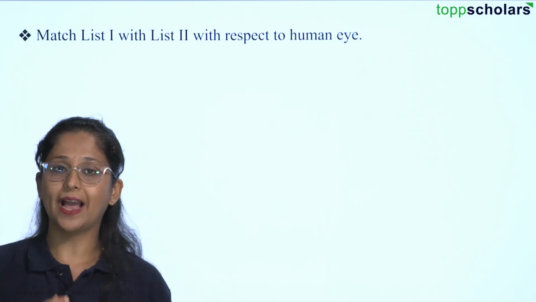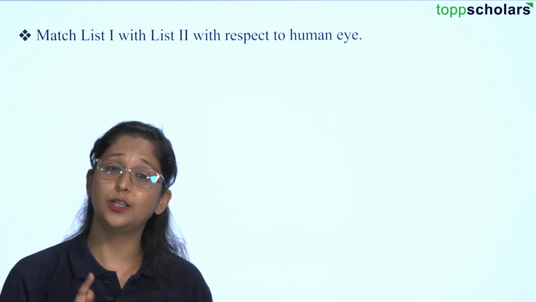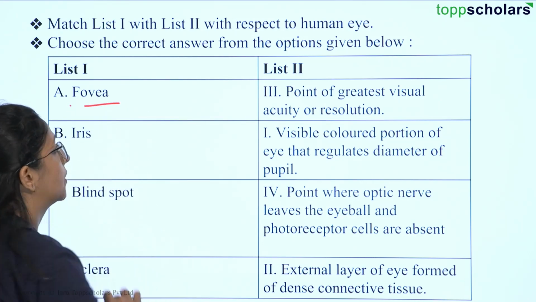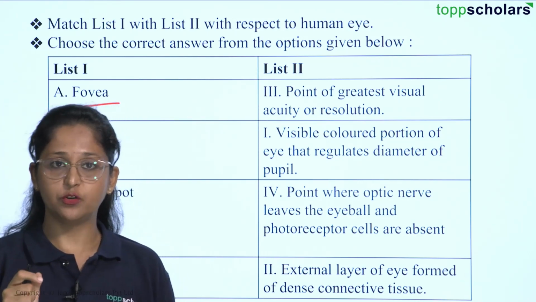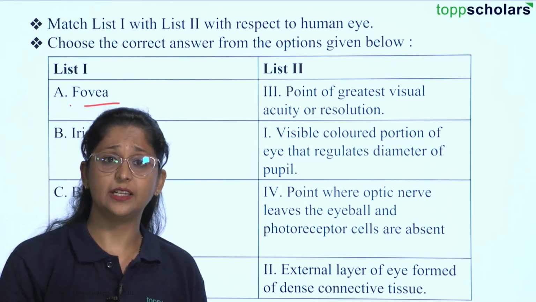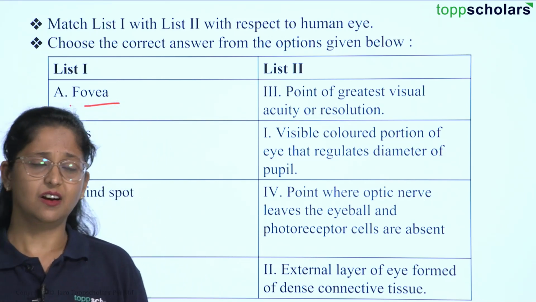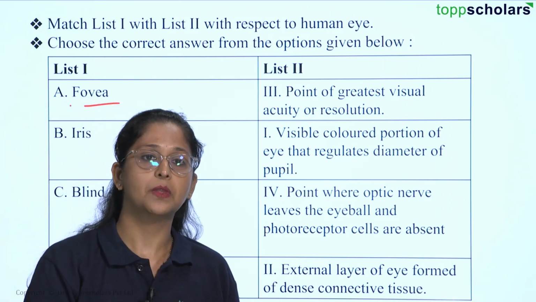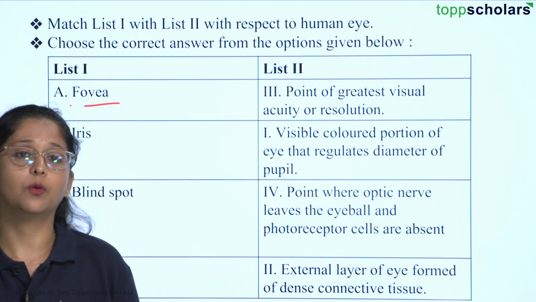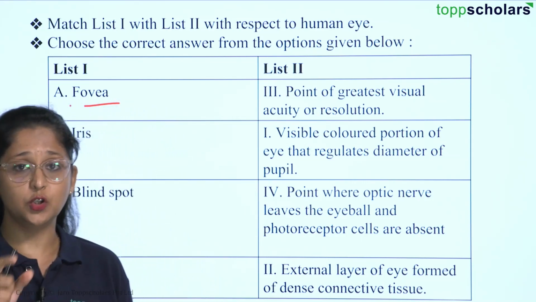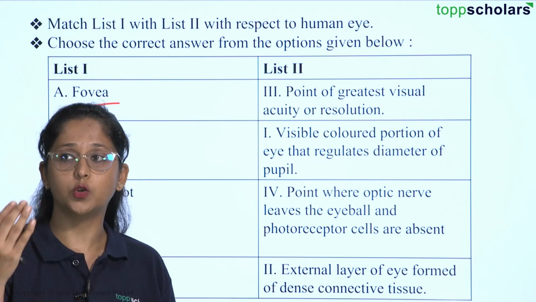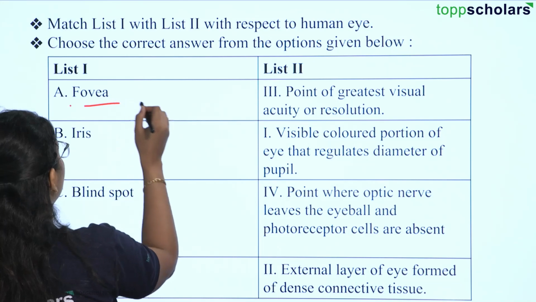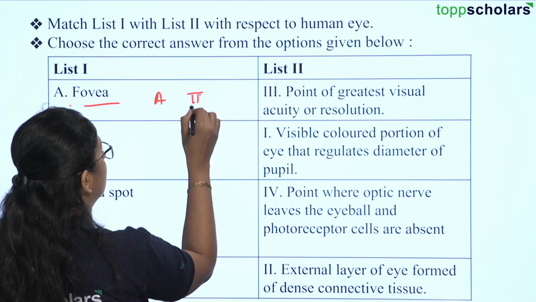Again here we have to match list 1 with list 2 with respect to the human eye. The first one is the fovea. Fovea is that region of your eye which gives you the greatest visual acuity, just like a microscope resolves an image, so that you will be seeing with proper accuracy and it will be a resolved image. So A will be paired with 3.